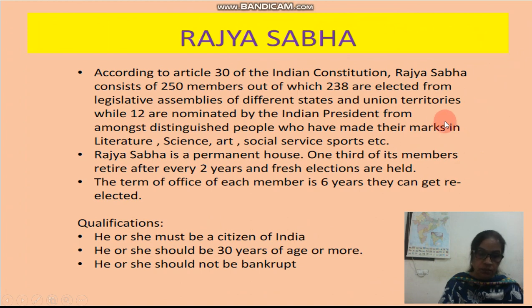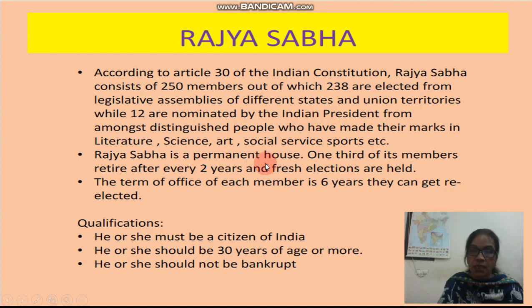Now the composition of Rajya Sabha. According to Article 80 of the Indian Constitution, Rajya Sabha consists of 250 members, out of which 238 are elected from legislative assemblies of different states and union territories, and 12 are nominated by the Indian President, who have made their mark in literature, science, art, social service, sport, etc. So 12 members are nominated by the Indian President in the Rajya Sabha and 2 members are nominated by the President in Lok Sabha.